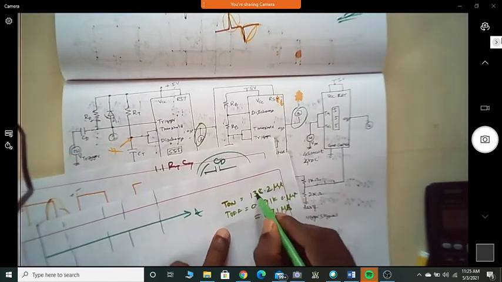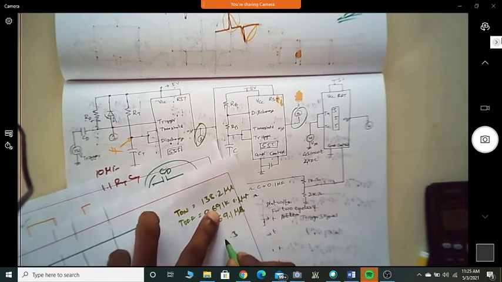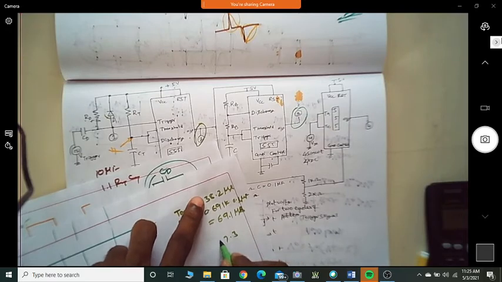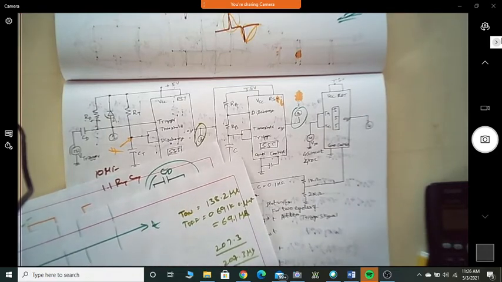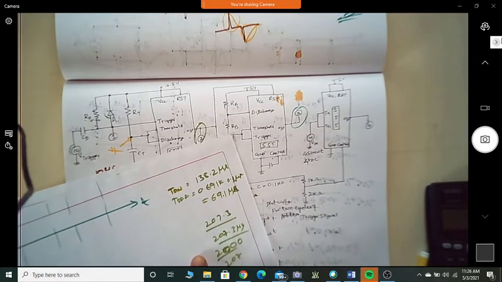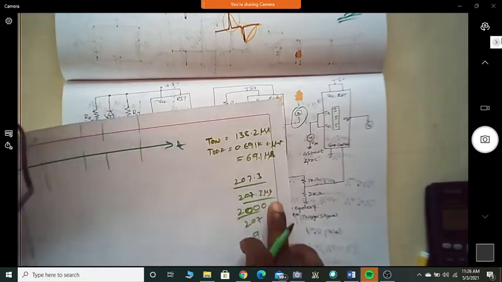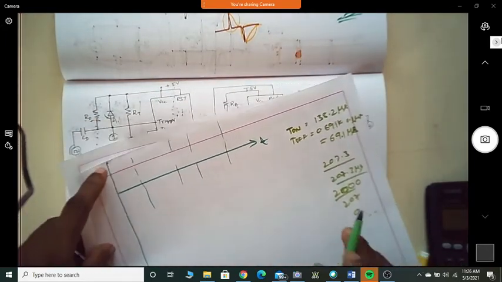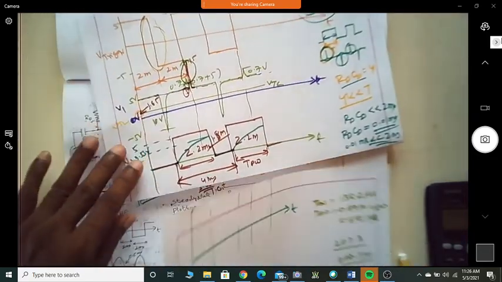What is the summation of these two? It is about 207 microseconds. So 2 milliseconds, or 2000 microseconds, divided by 207, how much is it? Is it 9 point something? Okay, now this is fine. I'll write it here, I'll just come down here.